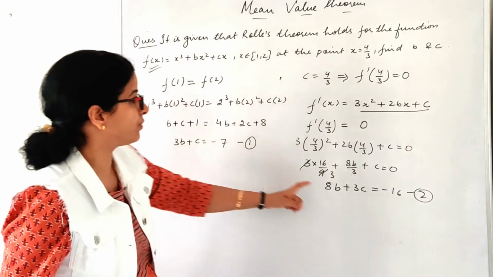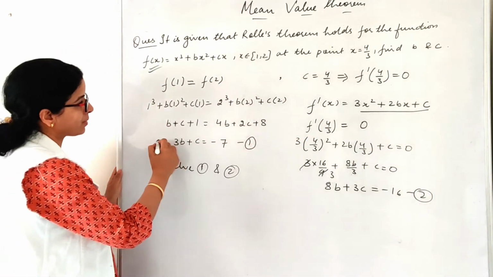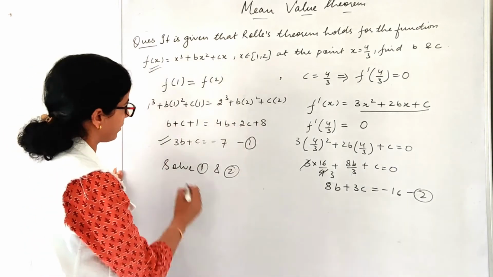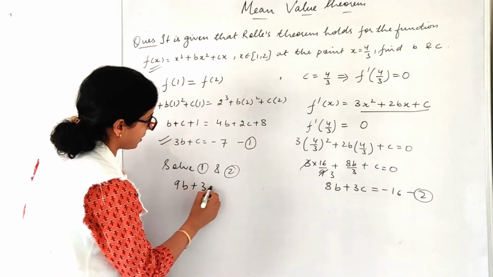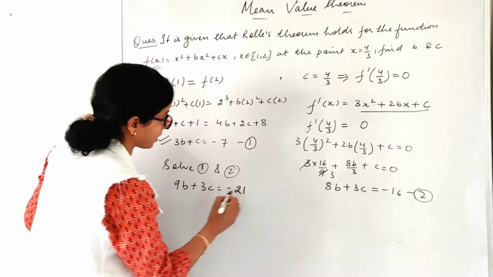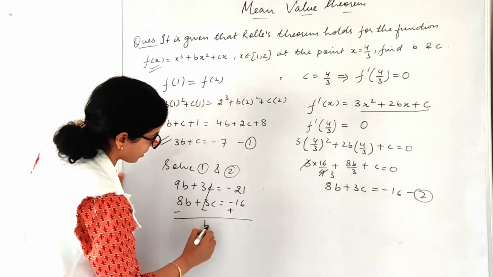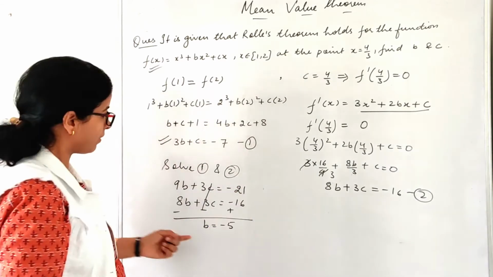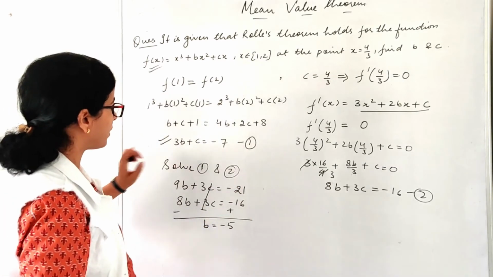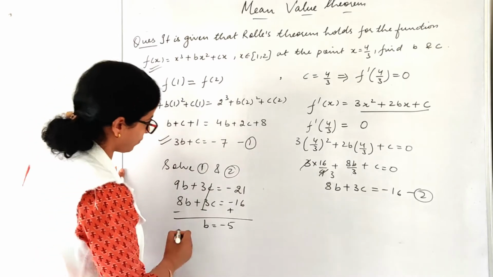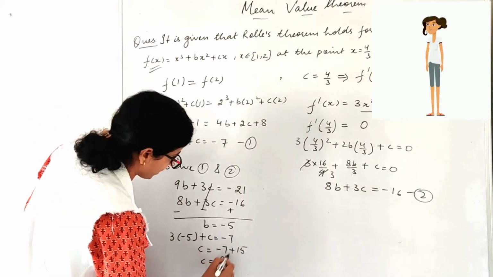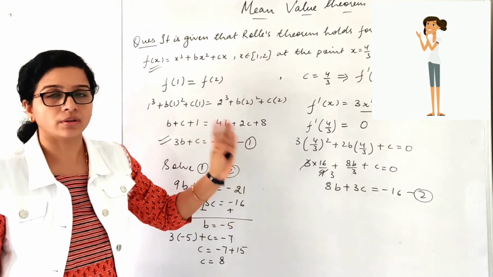Now let us solve first and second. So I can multiply my first equation by 3. So 9b plus 3c equals to minus 21, and 8b plus 3c equals to minus 16. I am getting b is equal to minus 5. Now we will substitute b is equal to minus 5 in one of the equations. So let us substitute in the first. Means c is equal to 8. So this is all about Rolle's theorem.